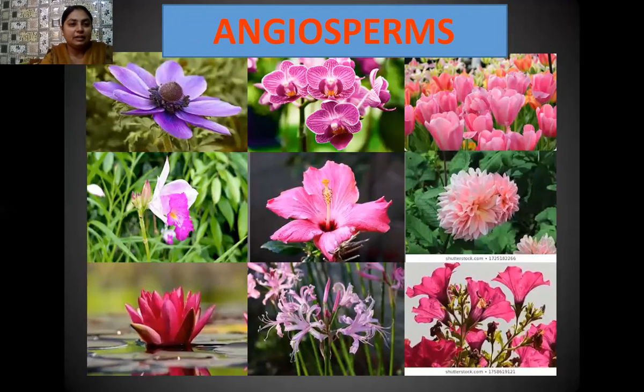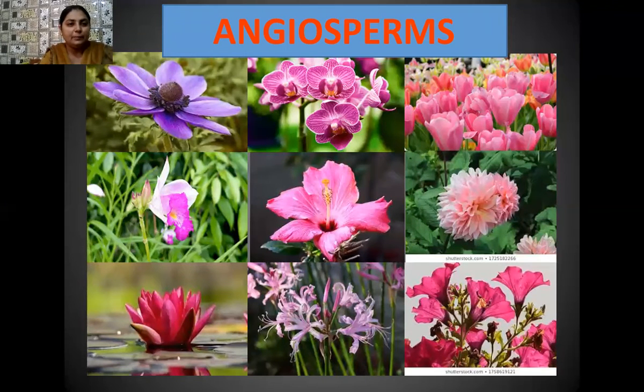Yes, students, here different types of angiospermic plants are visible on your screen. So all of these angiospermic plants have beautiful flowers during their reproductive phase. And these flowers are quite attractive because of their bright color, because these angiosperms need pollinating agents for the process of pollination. And that is the transfer of the male gametes or pollen grains from the anther to the stigma of the flower so that fertilization takes place.